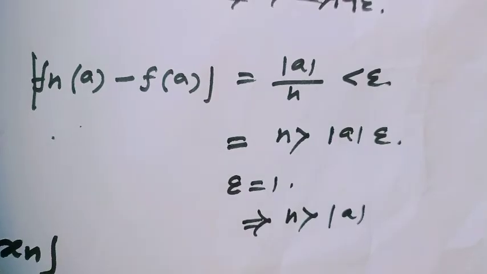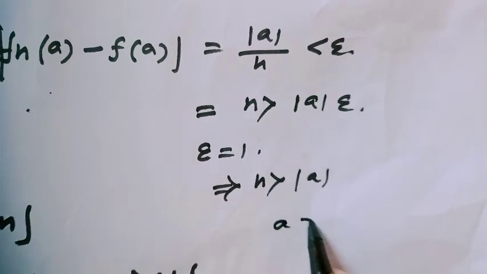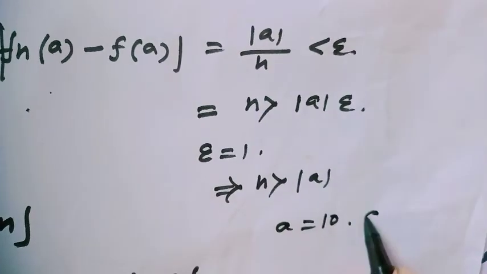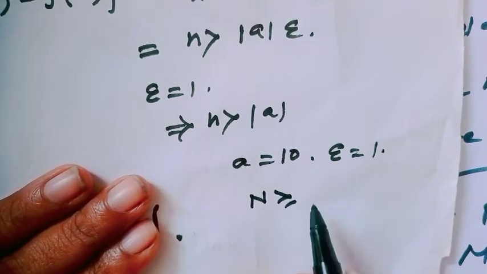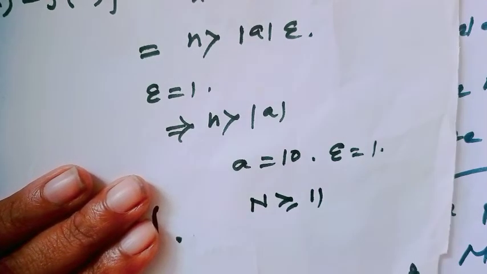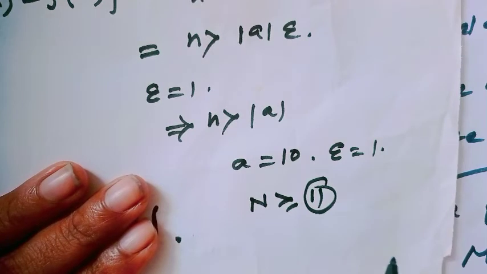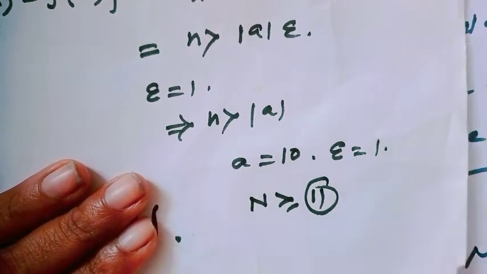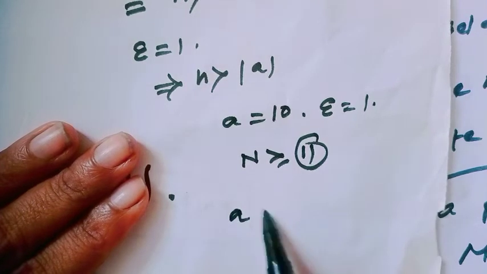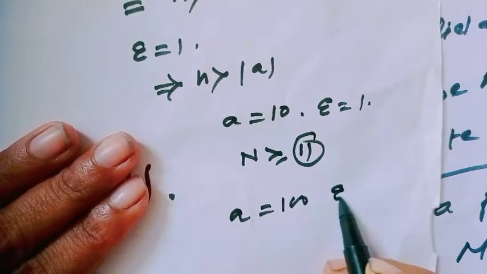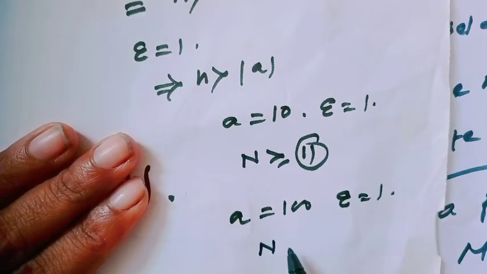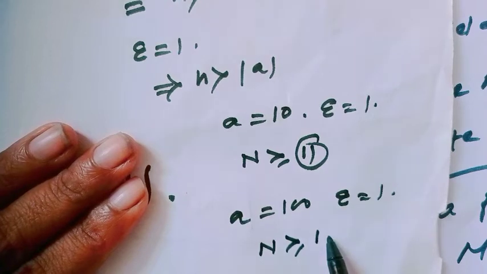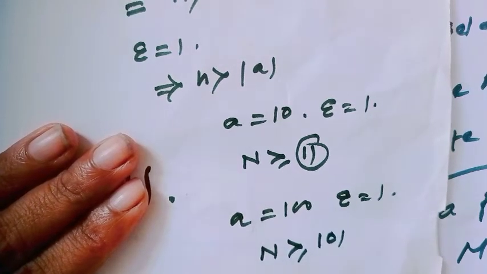As an example, if a equals 10 and epsilon equals 1, then capital N should be greater than or equal to 11. The value of capital N would be at least 11. Similarly, if we consider a equal to 100 and epsilon equal to 1, then the value of capital N should be 101.